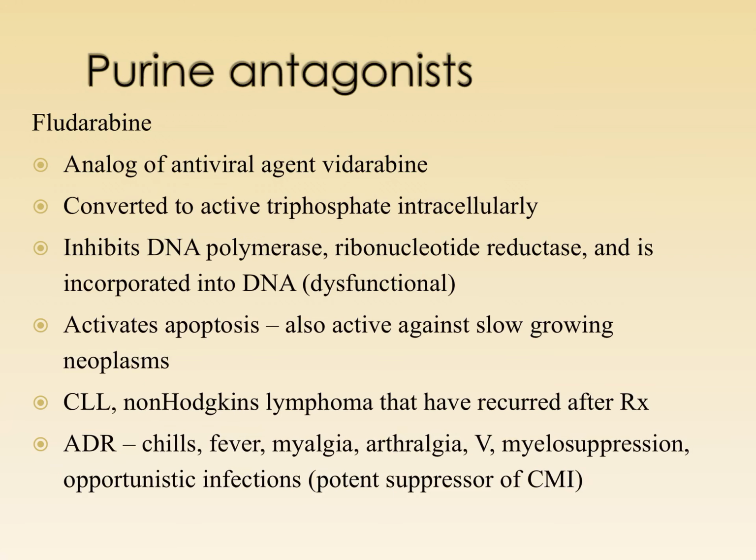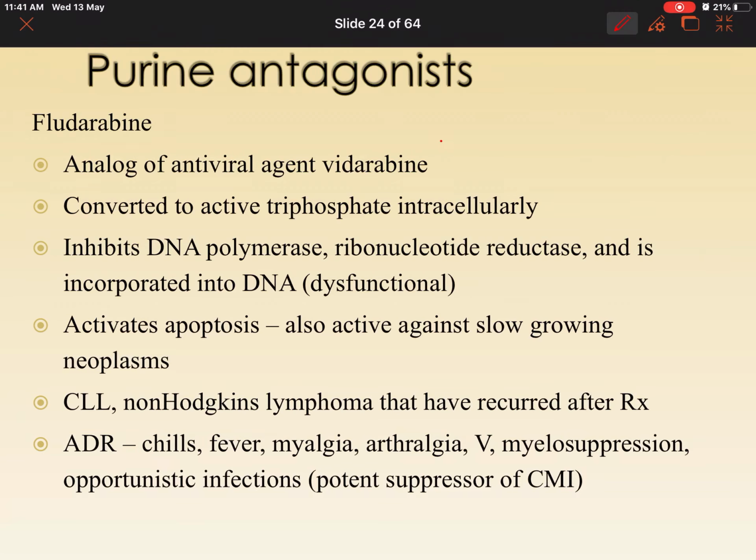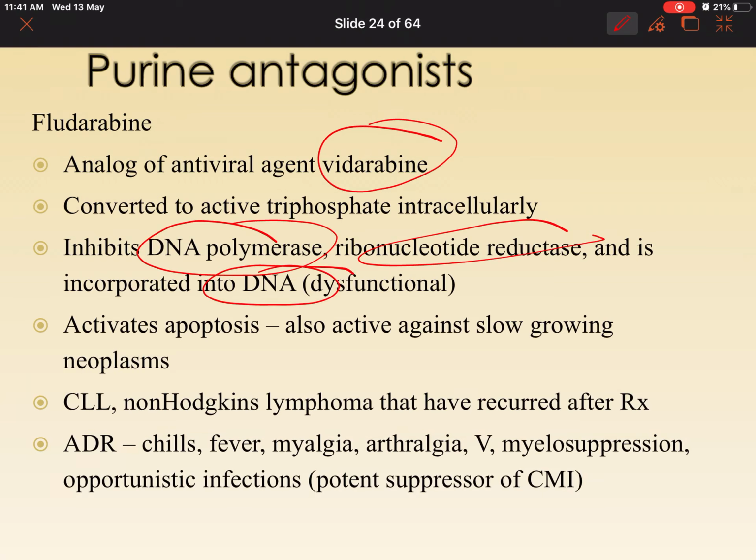The other purine antagonist which is used is fludarabine, an analog of the antiviral drug vidarabine. This inhibits DNA polymerase and ribonucleotide reductase, and it also gets incorporated into the DNA.